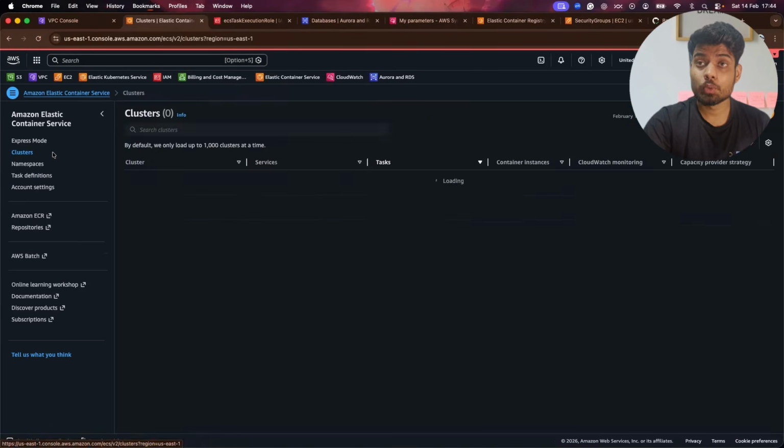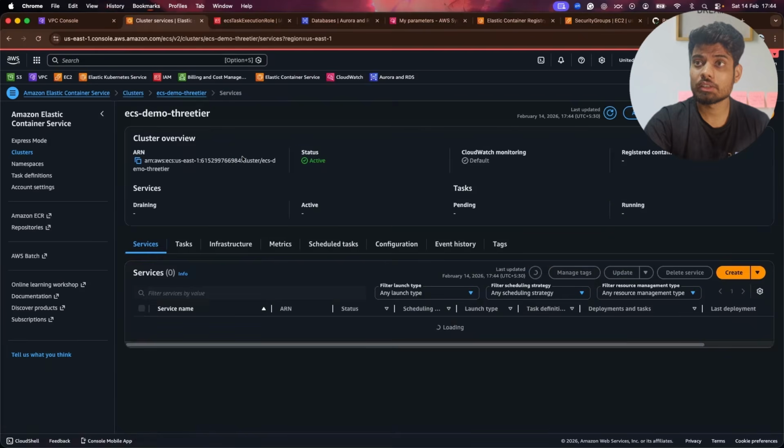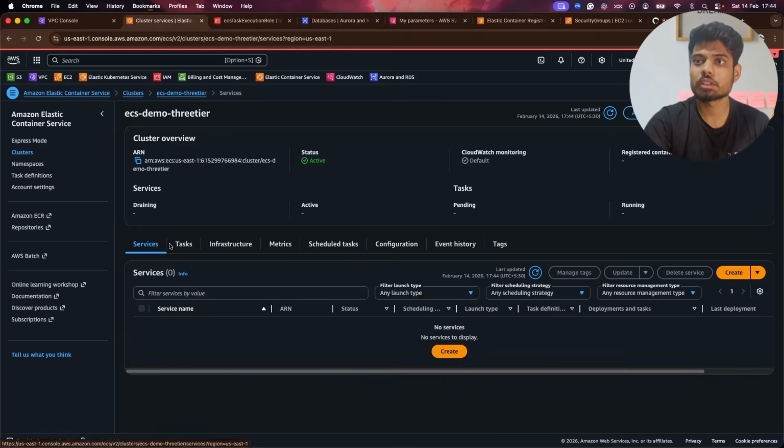So we will go to the clusters, and here it will have the services and tasks. Now, what exactly is it? Because we have created the blueprint, but maybe you say, Aman, we have created the containers blueprint, so why is it not deploying it? Because service is the thing where you mention the details about your containers, how containers need to behave, like the desired number of containers and other information, like if you want to do the troubleshooting.